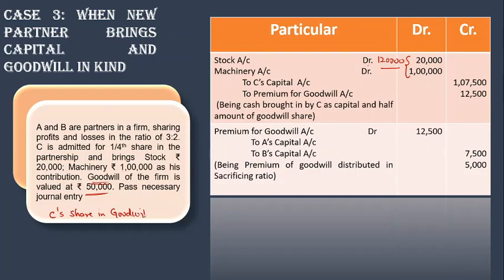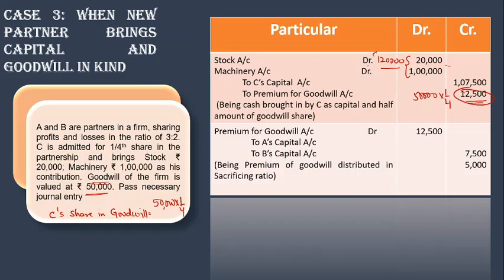The total amount is 50,000 and his share is 1 by 4. So 50,000 multiplied by 1 by 4 gives me 12,500 as his share of goodwill.